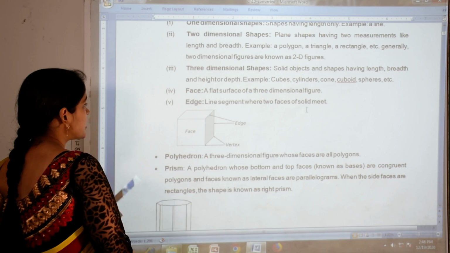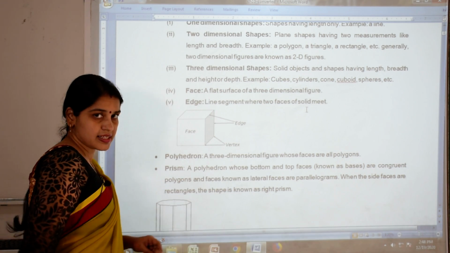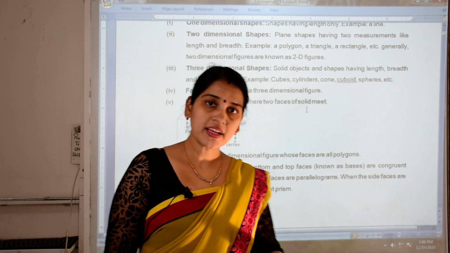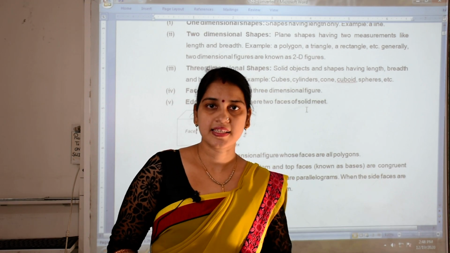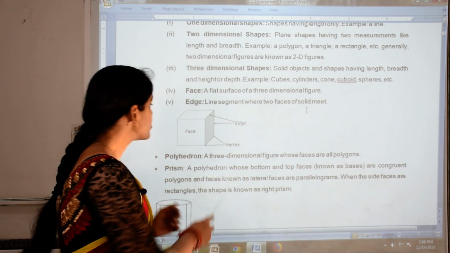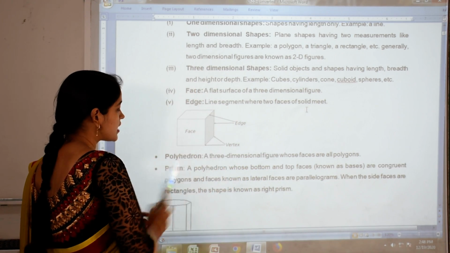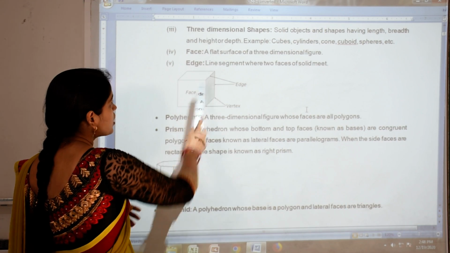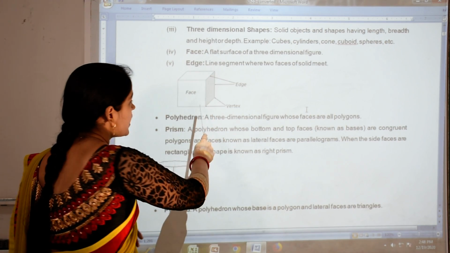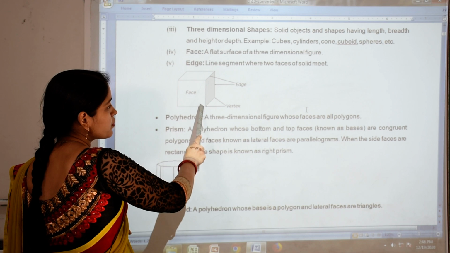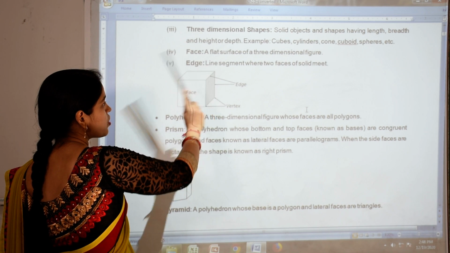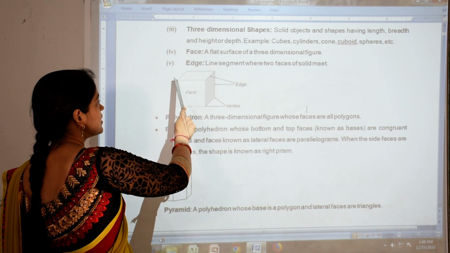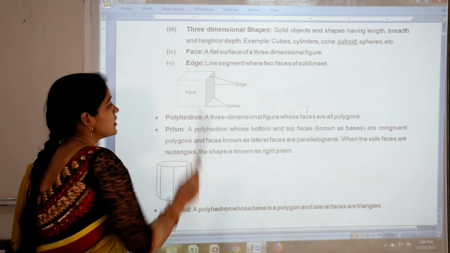Now the next one is vertex. Its plural we say as vertices, because there are many. Vertex means the corner of the cube, like this corner point, this corner point, this one, this one, this one, this one.